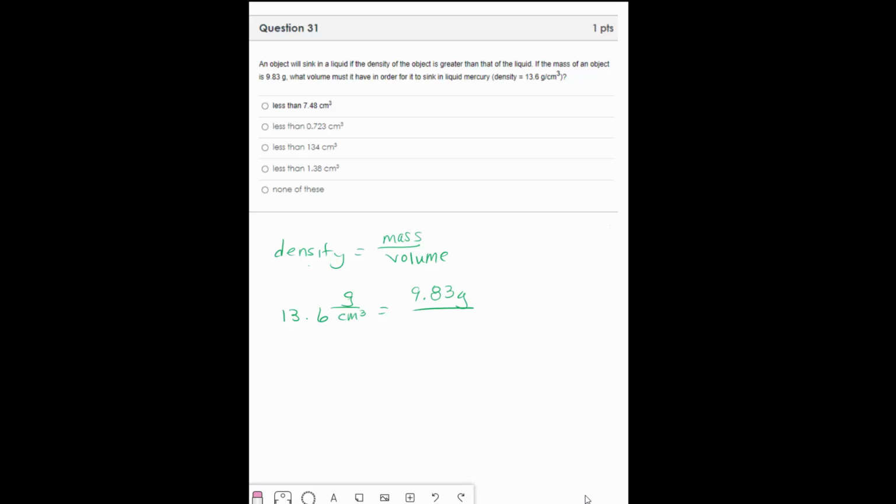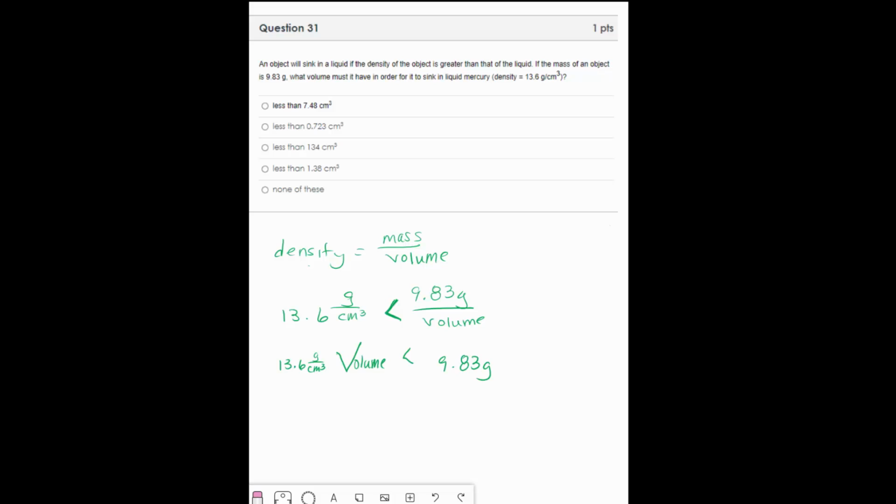And what I'm going to do is solve for a volume that would make this equal. If it's equal, it's not necessarily going to sink. So I need this density to be the minimum. So I'm going to put my less than symbol here, and I'm going to solve for volume. So I multiply the word volume by both sides. I get 13.6 grams per centimeter cubed times just volume, and that's going to be less than 9.83 grams.